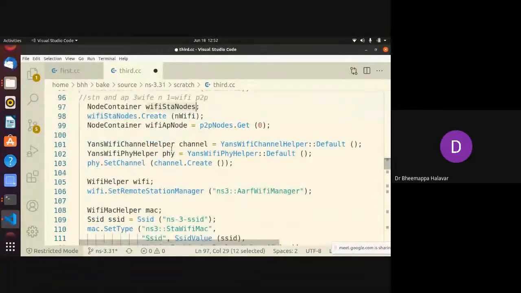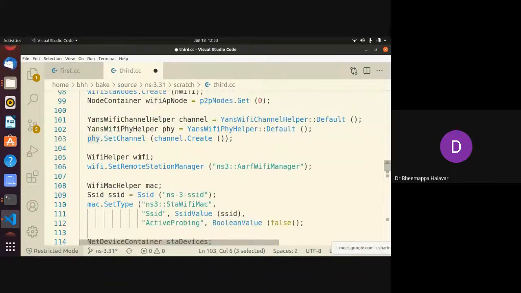Then I have to add a channel. For Wi-Fi, as I said, we have to add a channel, and this is the channel I'm creating by default. If you are an EC student working at the channel level, changing a frequency or modulation, or if you want to change the type of multiplexing, you have to go to this channel helper. There you can modify it and check how it works. By default, I'm not doing anything; I'm just taking the Wi-Fi channel as it is. I'm mapping this Wi-Fi channel to the physical layer. So I created one channel on the physical layer for only the Wi-Fi nodes.